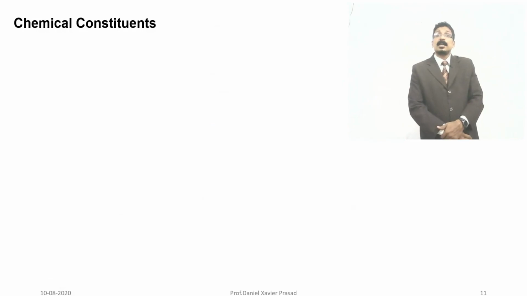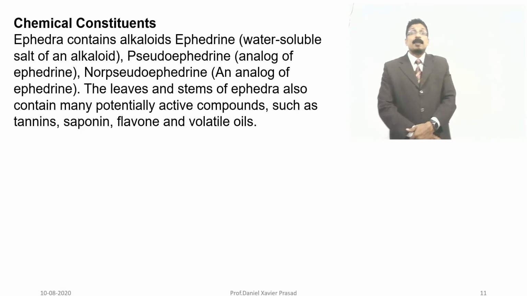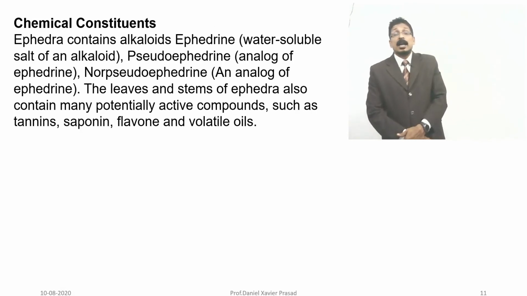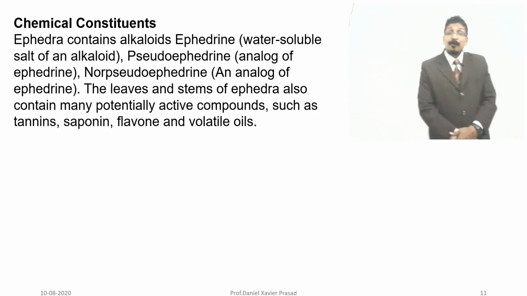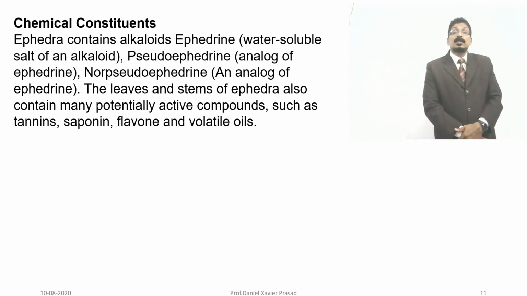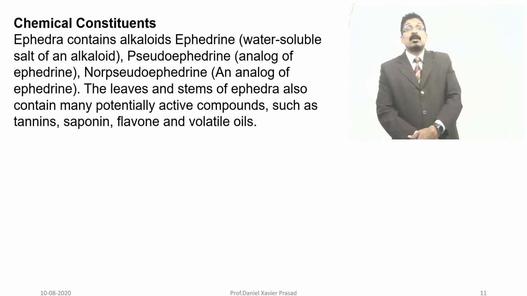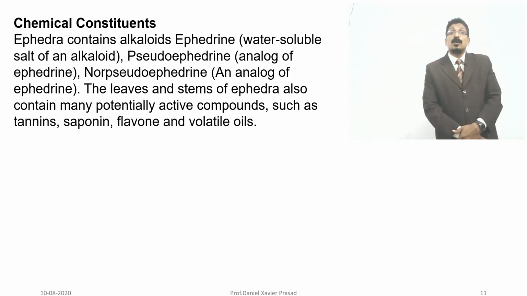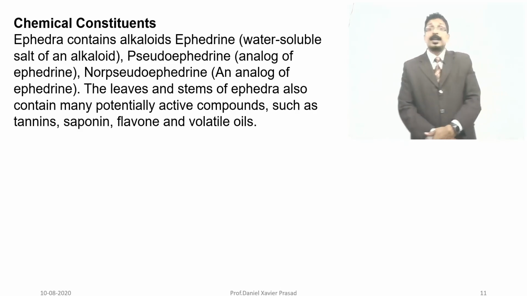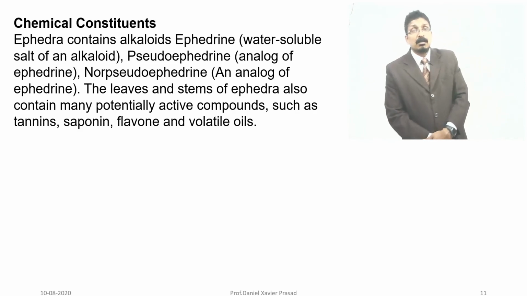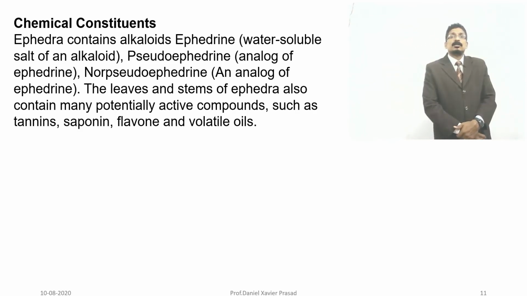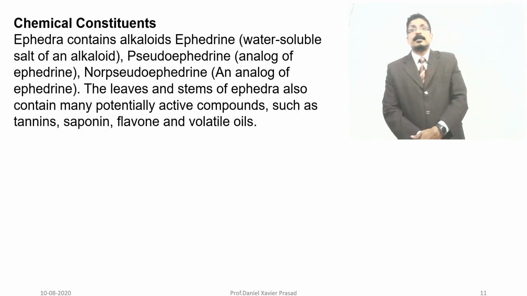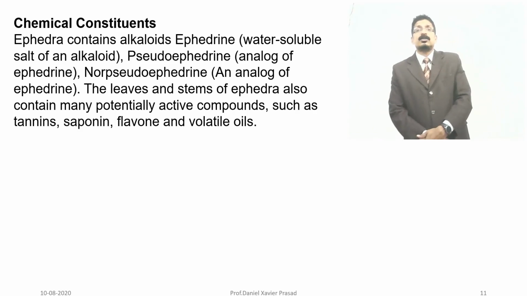Chemical constituents. Ephedra contains alkaloids, ephedrine, water soluble salts of an alkaloid, pseudoephedrine. An amount of ephedrine is also present, and norpseudoephedrine, an analog of ephedrine, is also present.